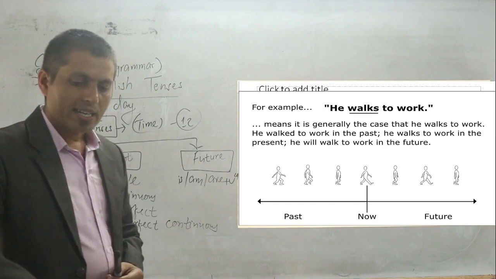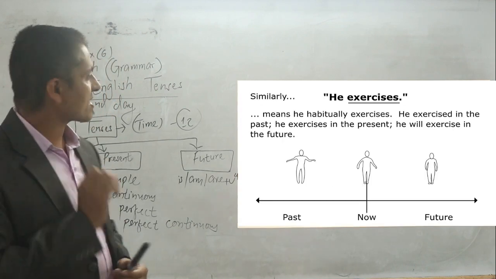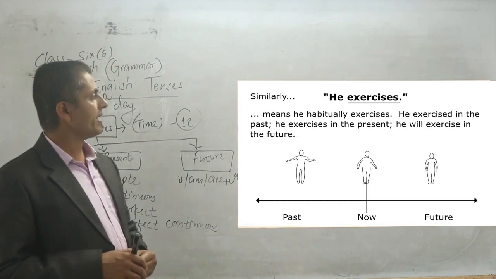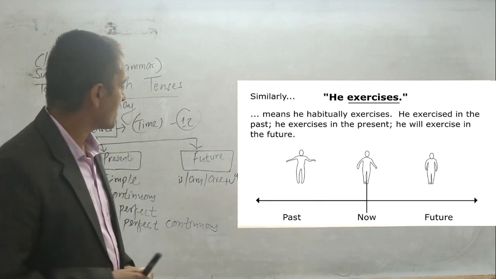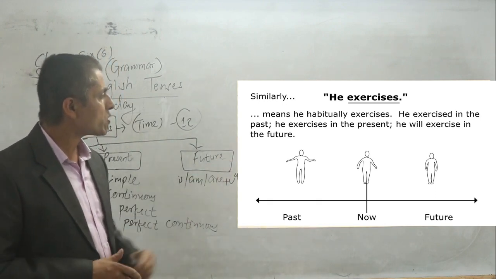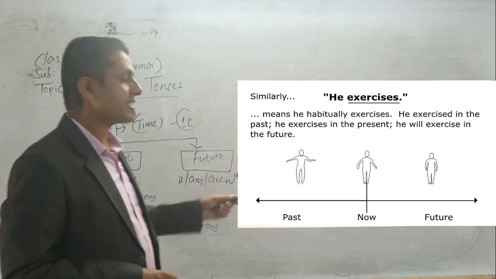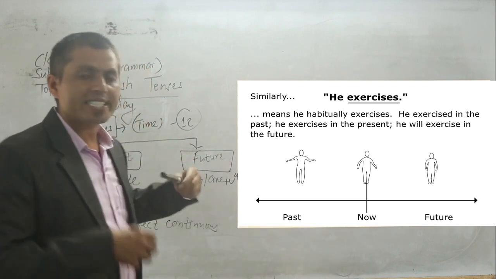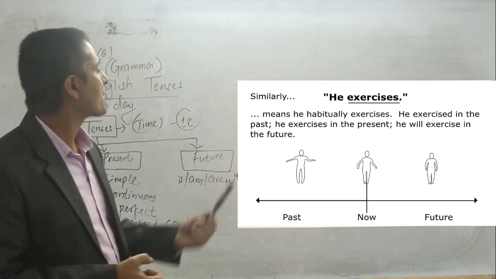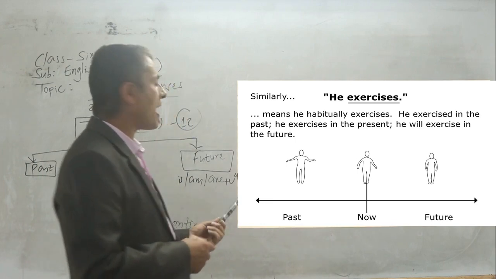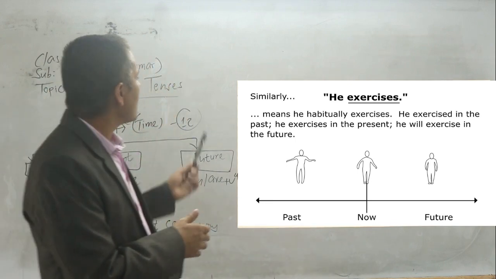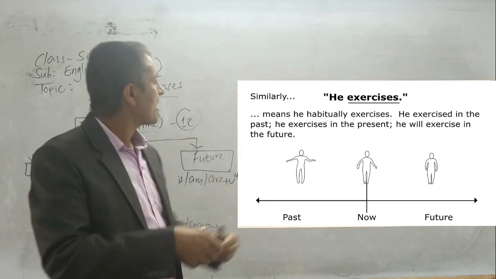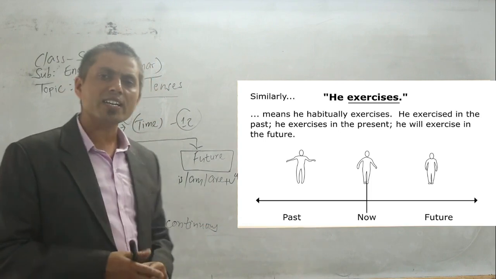Okay, now let me take you to the next slide. Similarly, he exercises. Okay, it means that he habitually exercises. It is his habit. It is part of his daily activities, and he exercised in the past, he exercises in the present, and he will exercise in the future as well.